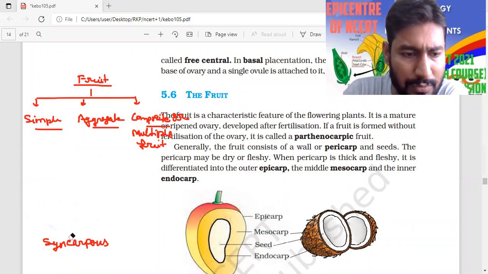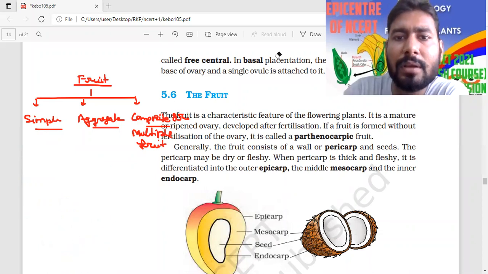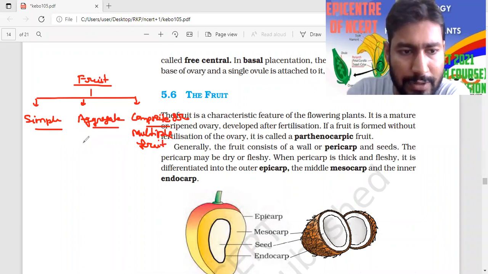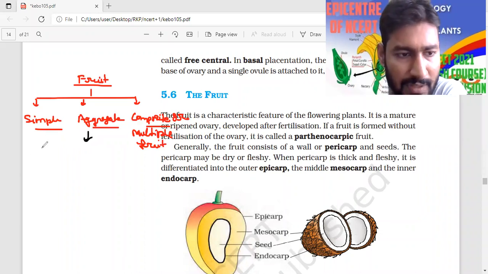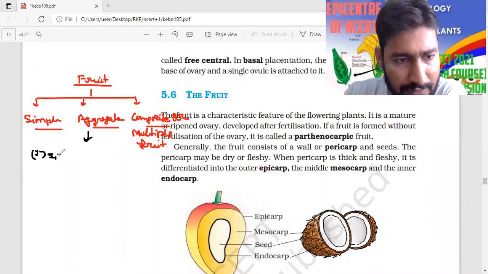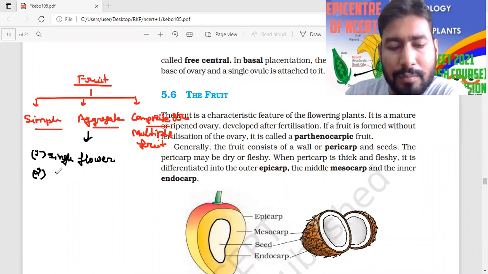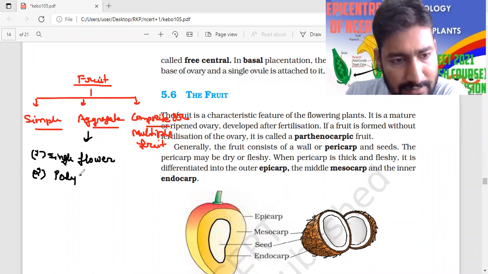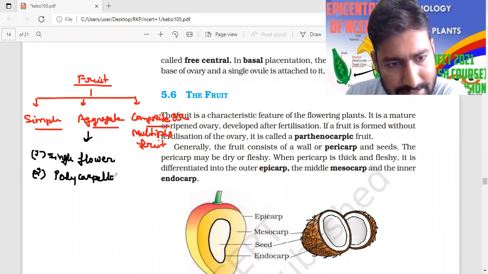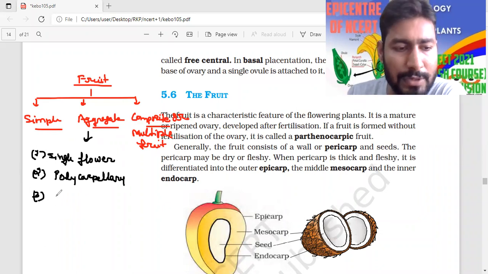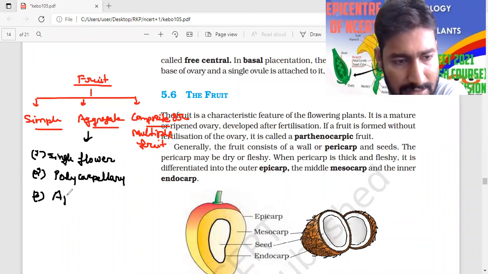Okay, and another criteria for the aggregate. It should be similar to the simple type. So now we are going to talk about the aggregate. Aggregate first is it is also derived from the single flower. Second point here, most of the time polycarpellary condition will come. Monocarpellary is very less. And if this is polycarpellary, very, very important point, that is apocarpous.